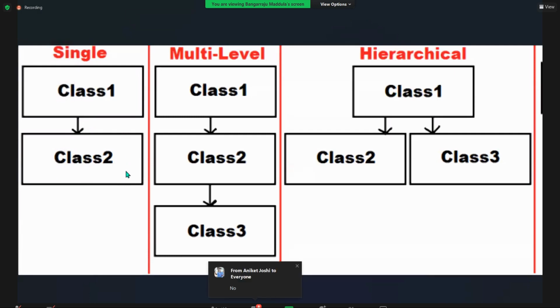I did not ask you about object. The question is straightforward. Understand the question. When did we come across multi-level inheritance?